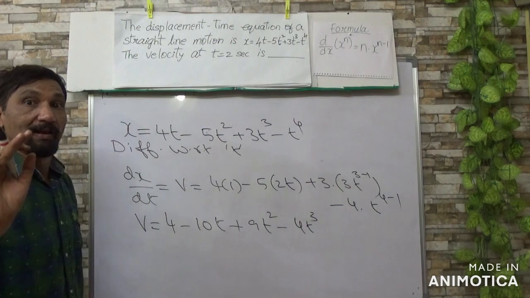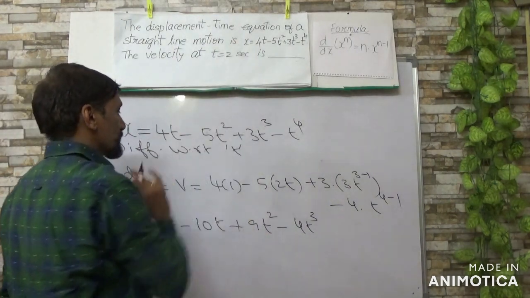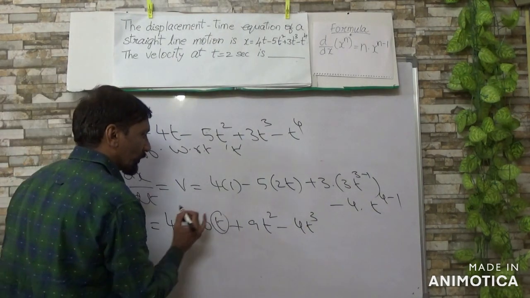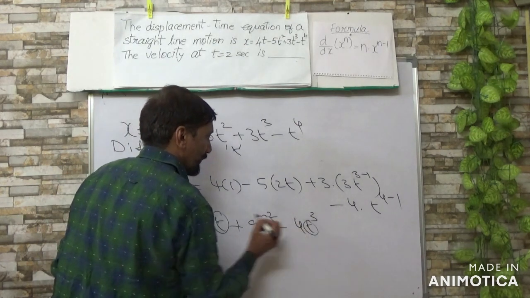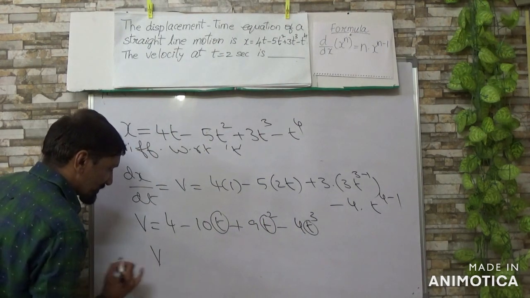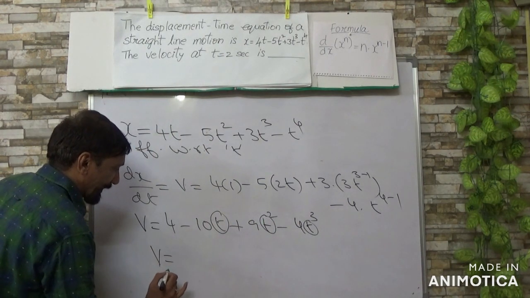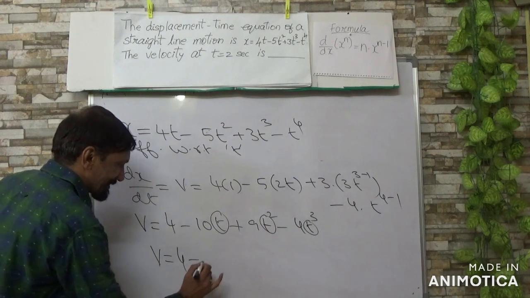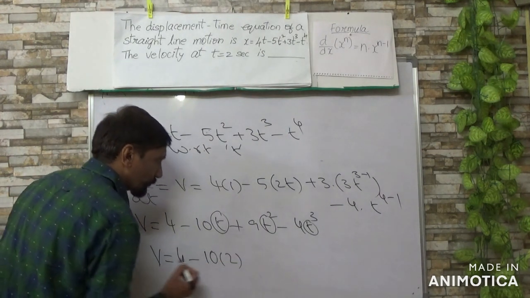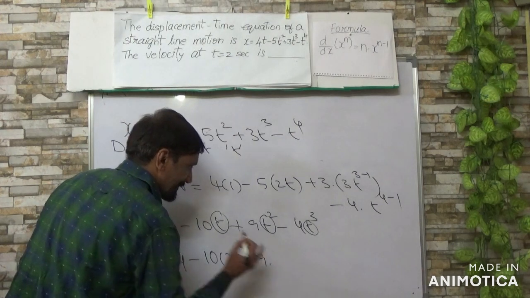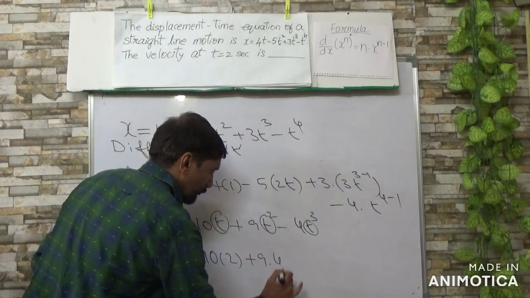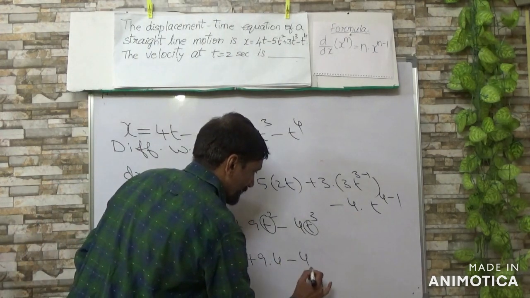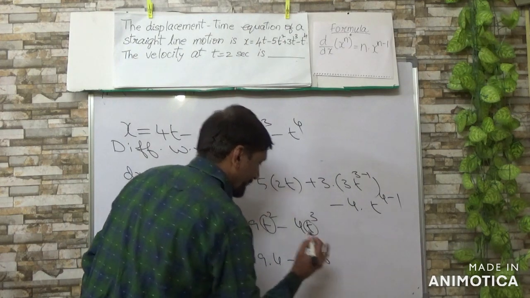But you want the velocity after 2 seconds, so you have to put t as 2 seconds. Velocity after 2 seconds is 4 minus 10 into 2, plus 9 into 2 square, which is 4, so 36, minus 4 into 2 cube, which is 8, so 32.